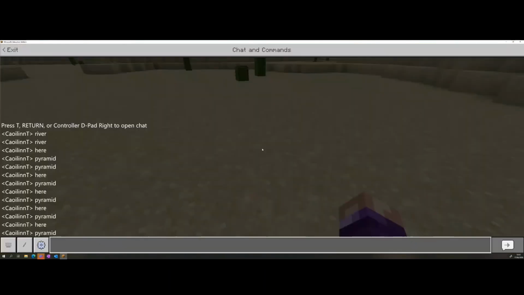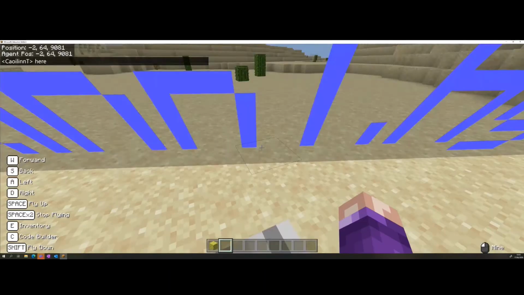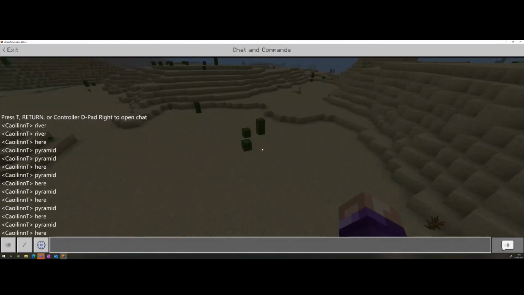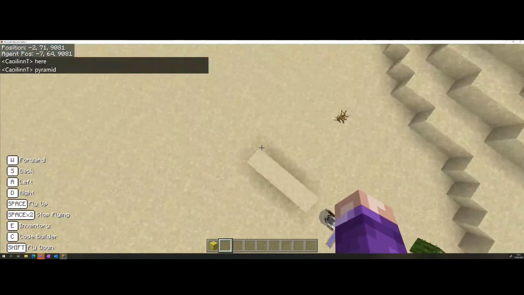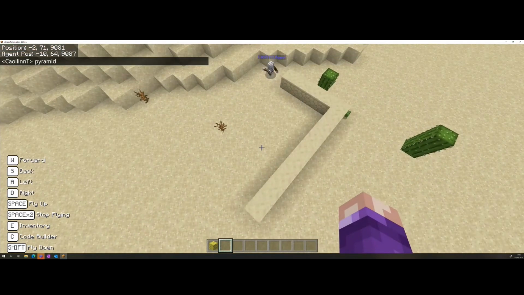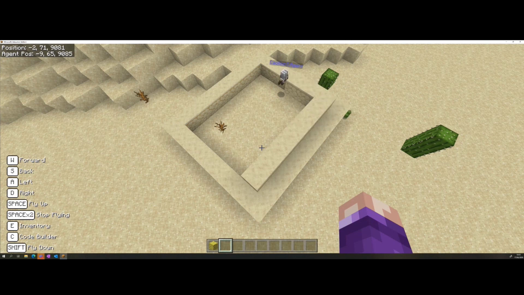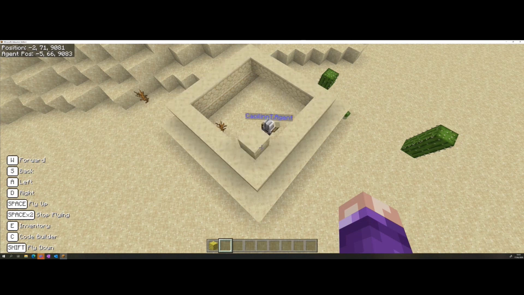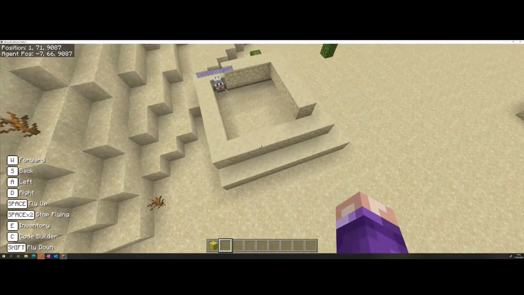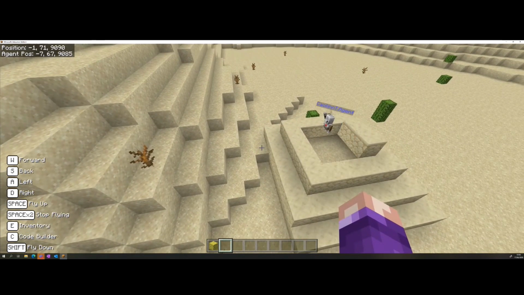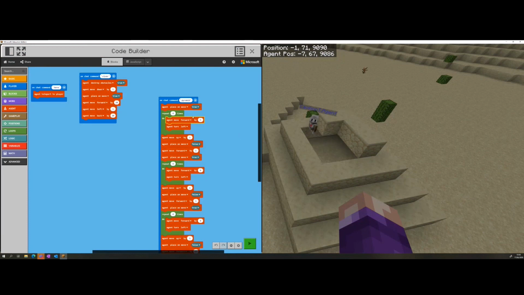T to talk pyramids. Okay, so we did bump into an error here. If anyone noticed there, what happened was our agent bumped into this piece of a wall over here because we're missing an important block.